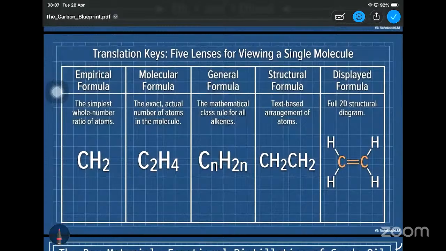Then the most important part here is the different types of formula, right? So empirical formula, molecular formula, you know what the differences are. The general formula is the generalized formula type that we can use to identify the type of the compound. The structural formula will give you the structure, and the displayed formula will be something like this, where you can see the type of the bond.